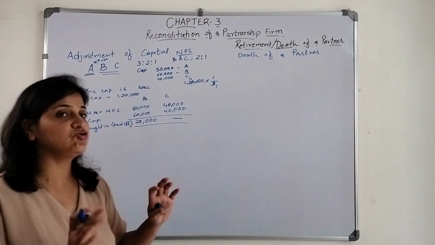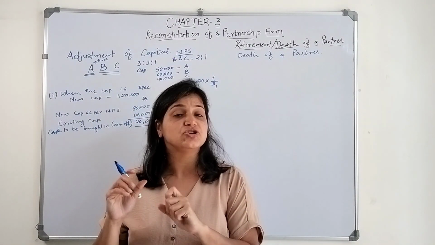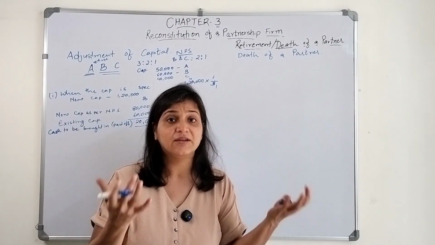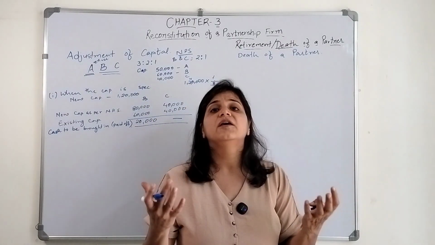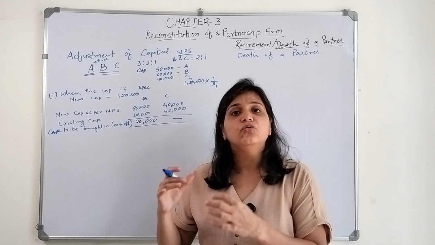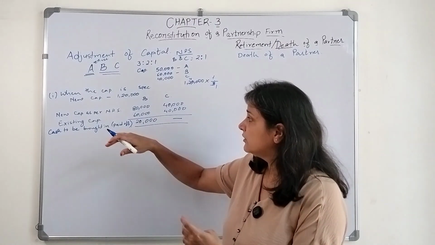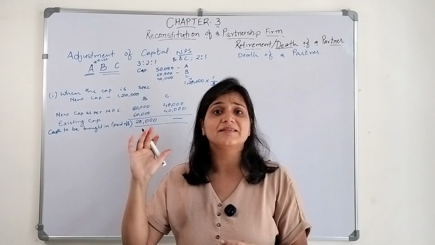So B has to bring 20,000 in cash into the firm. What will be the journal entry? Cash comes into the business, so cash account debit. Who is bringing this particular amount? B is bringing, so to B's capital account.